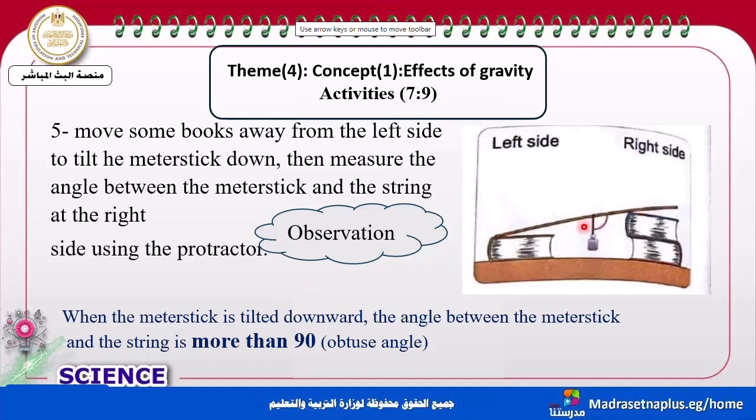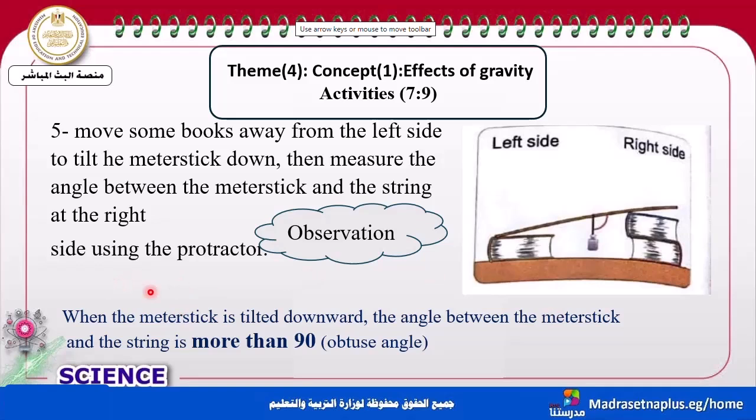What happened to the angle between the meter stick and the string on the right side? We can use the protractor.